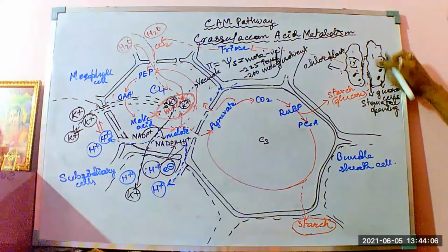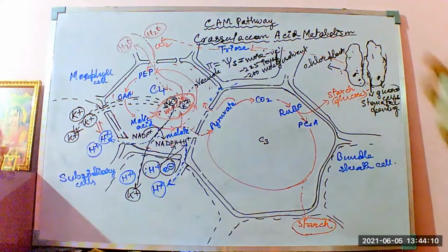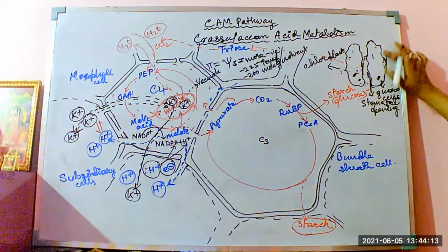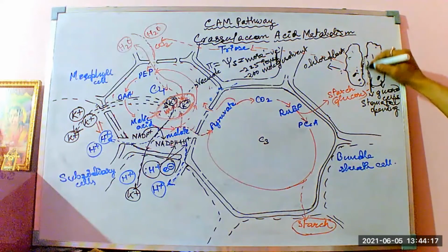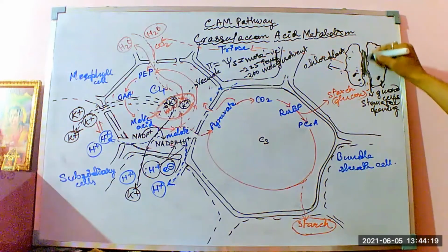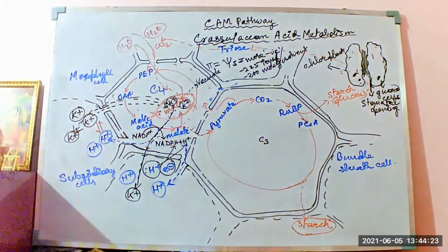Okay, this is what the flaccid structures of the kidney bean guard cells would be. They become very uneven and irregular in shape, thereby leading to the closure of the stomatal pore. Okay, this is what happens during the night time.